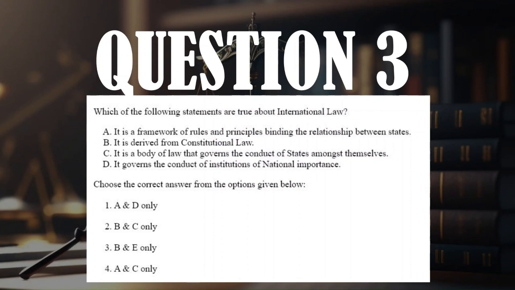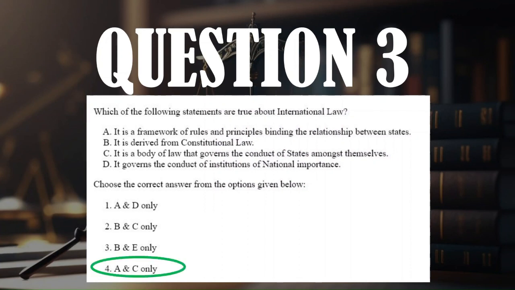If we look at B here, it says it's derived from constitutional law, but that's obviously not true because there's no such thing as an international constitution or one single binding document that applies to all countries. We only have constitutions for separate states and separate countries. Therefore, even option B is eliminated. Therefore, the answer is A and C only.